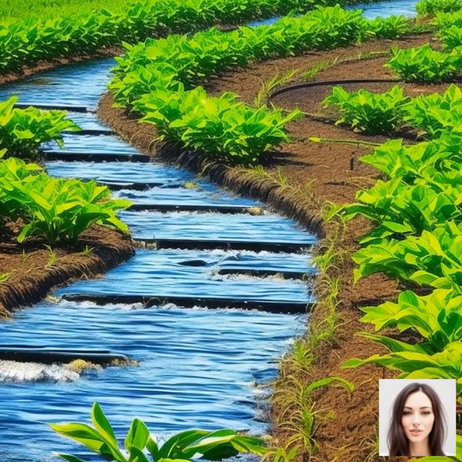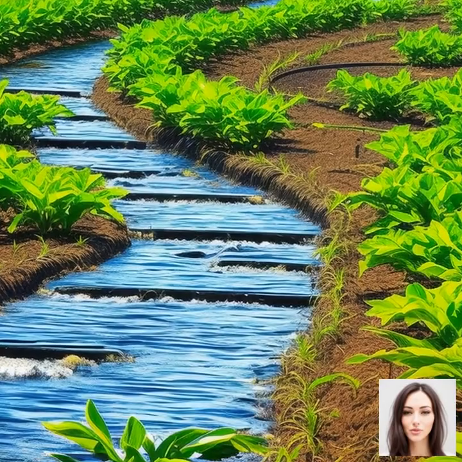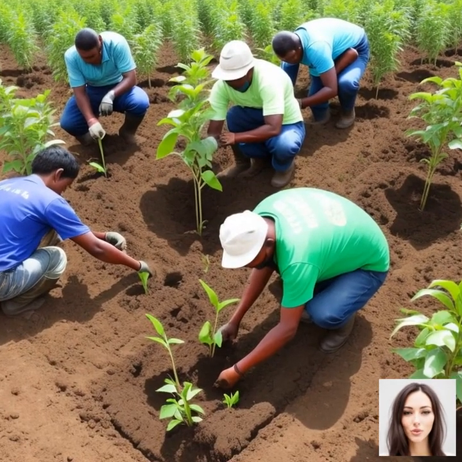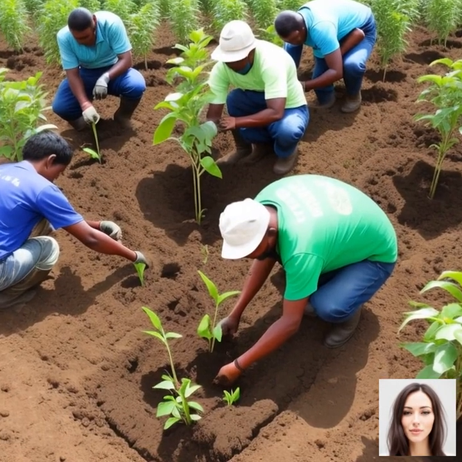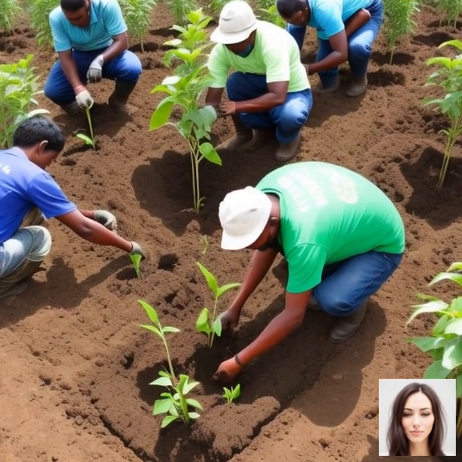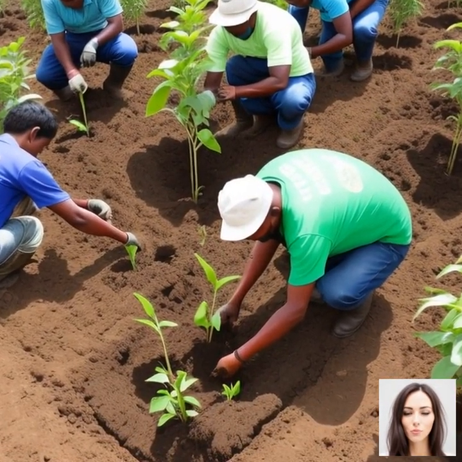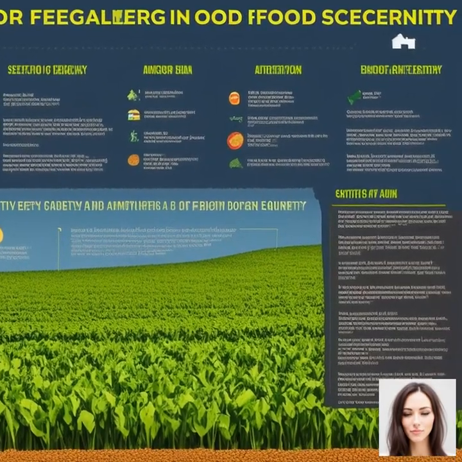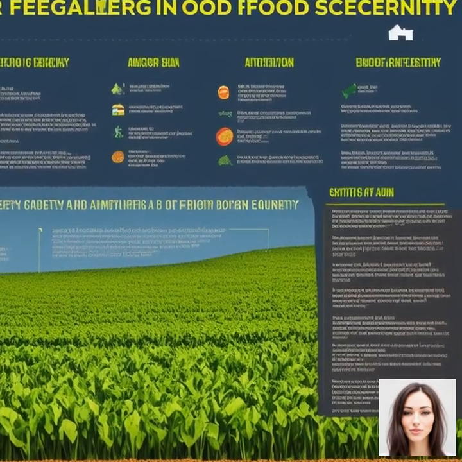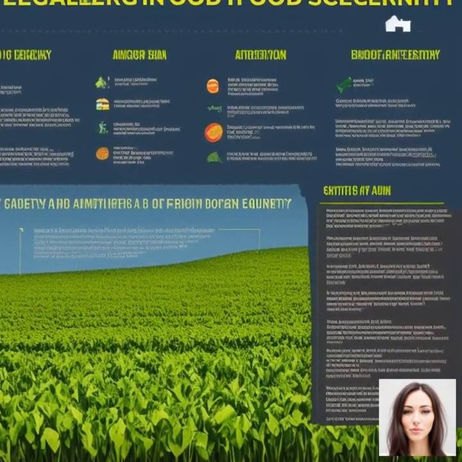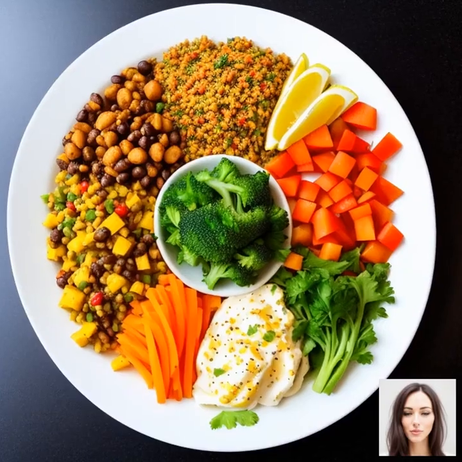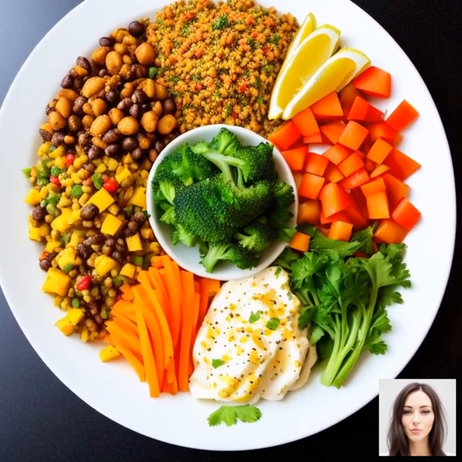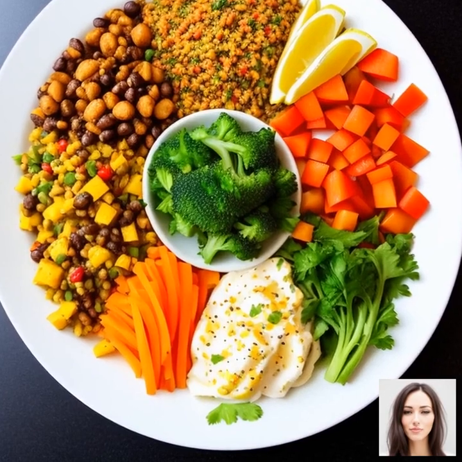But don't worry, it's not all doom and gloom. In our upcoming topics, we'll explore how we can mitigate these impacts and ensure a sustainable and resilient food system for the future. Let's now move on to our next topic, the potential impact of climate change on global food security, focusing particularly on the increased risk of food shortages and price volatility. This is a big one, folks, so let's take a deep dive.